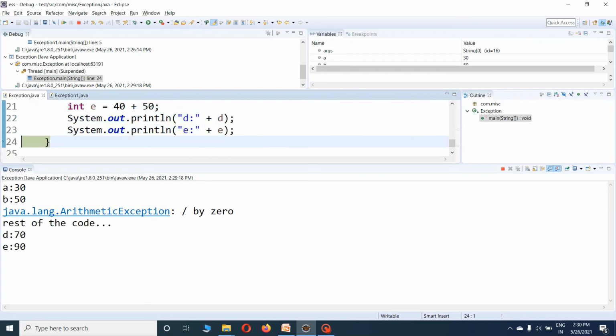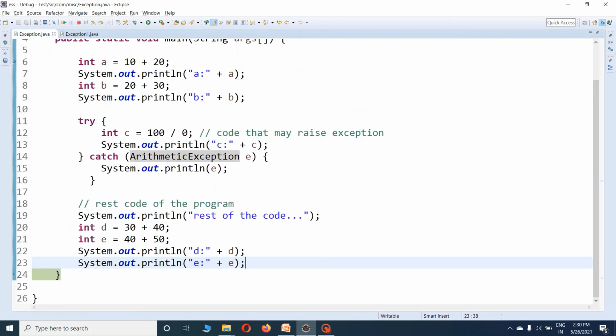You can see that e is equal to 90, which means this statement is also executed, whereas in the previous program these statements were not executed because we had not handled the exception. Do you know why it is necessary? From both examples, we can now understand why handling the exception is necessary. This is a very basic example just to give an introduction to what an exception is and how we can handle it.